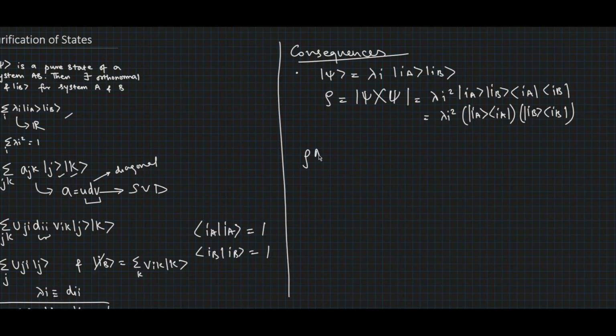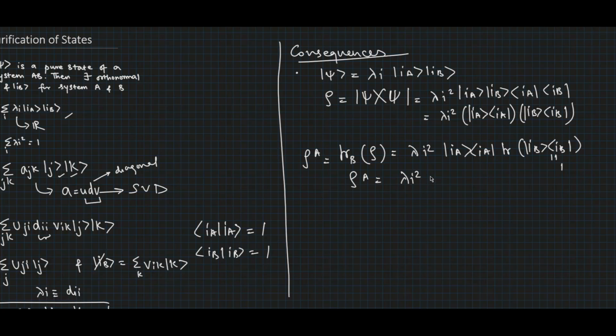The reduced density operator for the system A will be ρ_A equal to the partial trace over B of the total density operator of the composite system AB, which would be equal to Σ λ_i² |i_A⟩⟨i_A| times the trace of |i_B⟩⟨i_B|, which we know would be equal to 1 since it is an orthonormal basis set. So ρ_A would be equal to Σ λ_i² |i_A⟩⟨i_A|, and similarly the reduced density operator for the system B would be ρ_B, which by solving this we get Σ λ_i² |i_B⟩⟨i_B|.